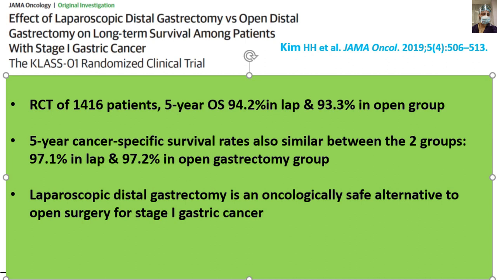I have given the link to this landmark study in this tutorial, and I urge the viewers to go through this important landmark paper to have in-depth knowledge of it, as this paper established that laparoscopic distal gastrectomy is an option in patients with distal gastric cancer in stage 1 tumors.